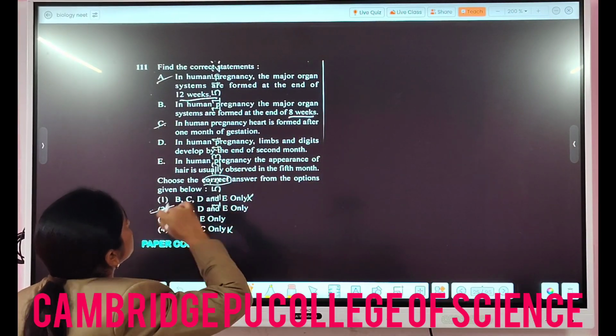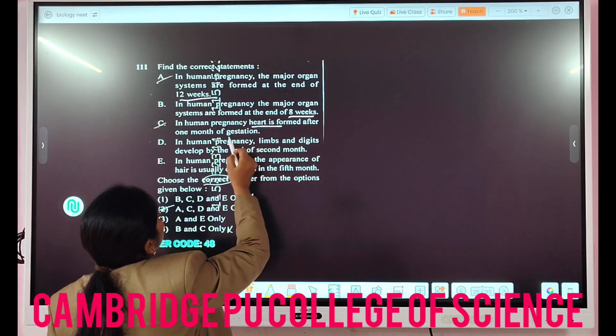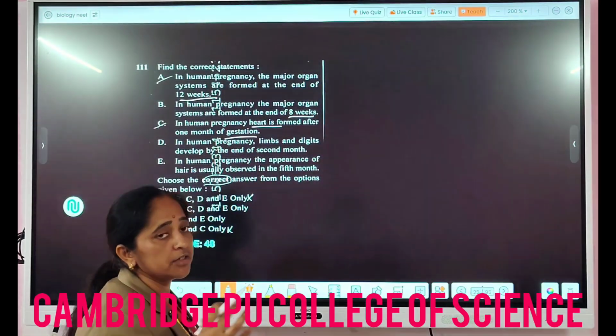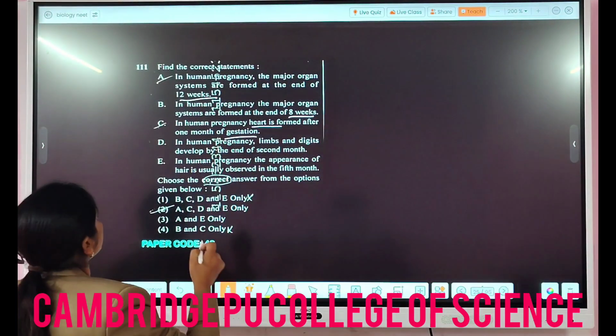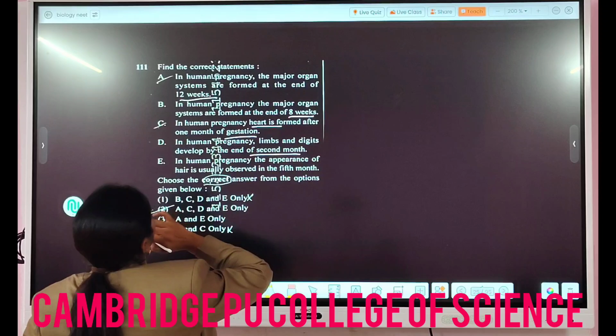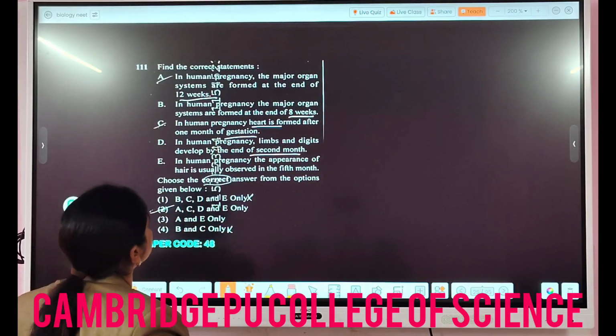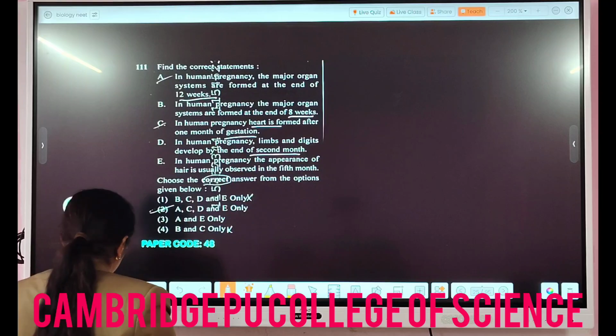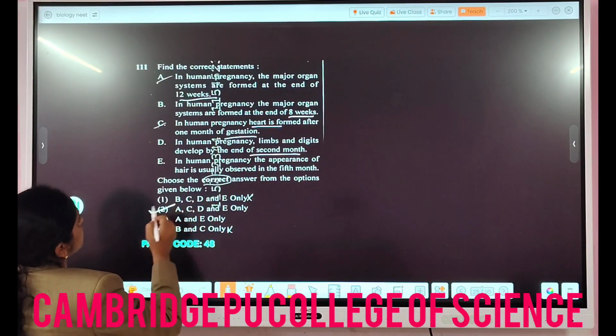In human pregnancy, the heart is formed after 1 month of gestation. Gestation period is the period of embryonic development till the full fetus is formed. In human pregnancy, limbs and digits develop by the end of the 2nd month. And the appearance of hair is usually observed in the 5th month. So in this case, answer number 2 suits better here.